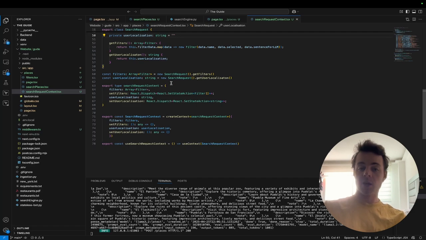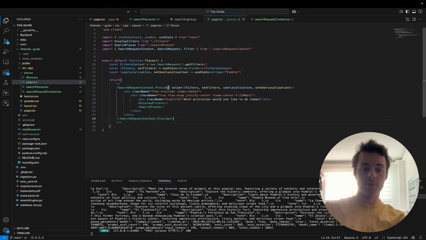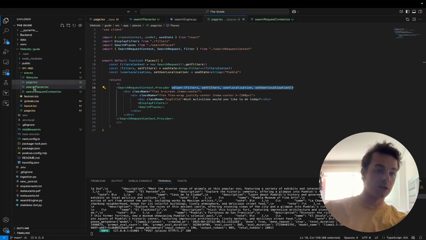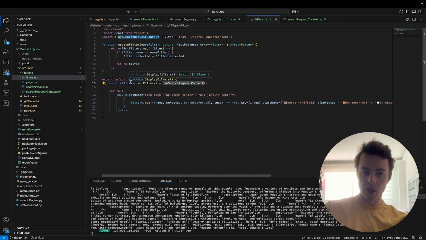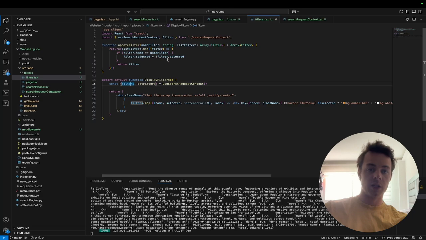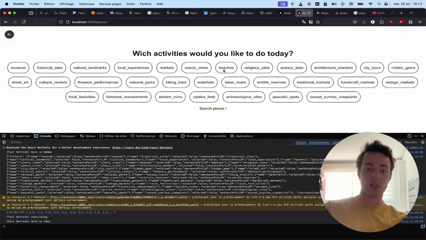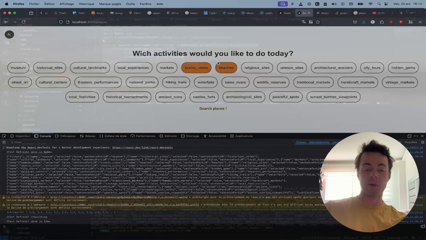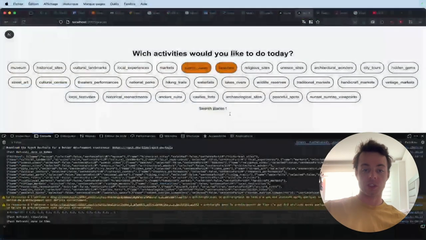So we have this context, which in React allowed me to have here in pages a provider with a value that will be reusable inside of the tree. And inside of this tree, I have my filters here, where I directly use this context. I use this context to display them, and I use this context to update them if at any time, for example here I click, they are updated in real time, so that's good. And they are used here in such places. So this is the little button here.